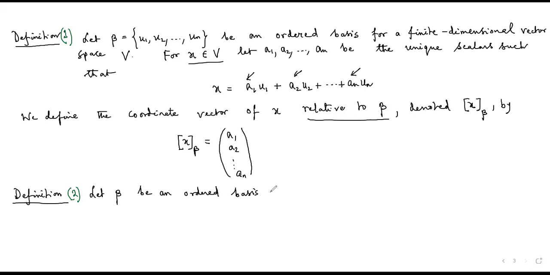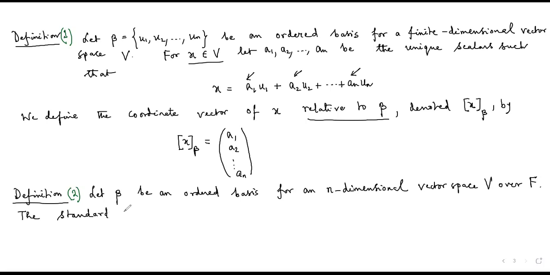So suppose let beta be an ordered basis for an n-dimensional vector space V over F. The standard representation of the vector space V with respect to the basis beta is the function